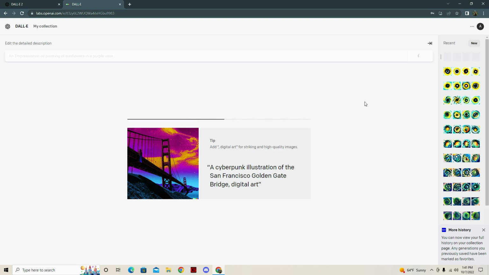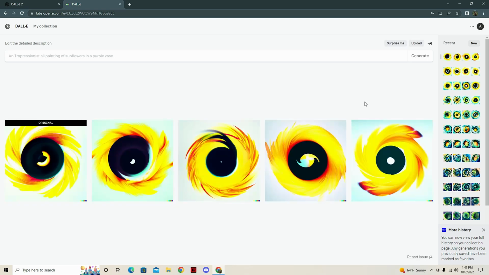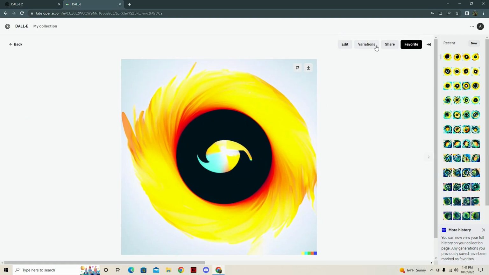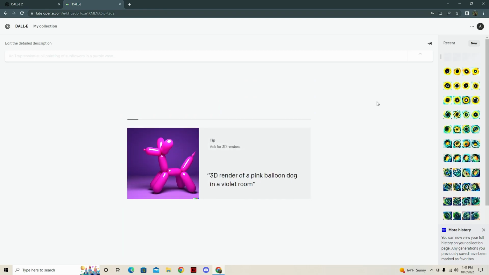I don't know how many credits I've spent, but I'm going to try not to spend all of them in one place. This is an interesting pattern. I don't really know what's going on with that, but I think we're creating feathers slowly, which I'm kind of down with. We can do feathers.